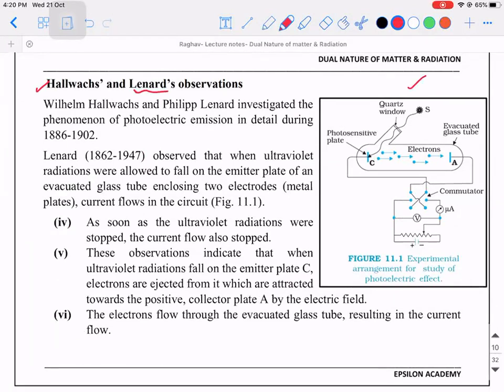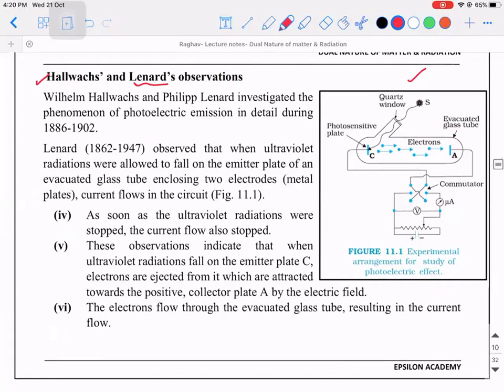Again, this diagram is also taken from your textbook. Okay. So you need to concentrate here, because based on this experimental setup and the study only, we are going to discuss all other properties. So concentrate, okay? They investigated the phenomenon of photoelectric emission in detail during the year 1886 to 1902. Okay. What they observed is, listen to this carefully. When ultraviolet radiations were allowed to fall on the emitter plate of an evacuated glass tube consisting of two metal plates, certain phenomena were observed.